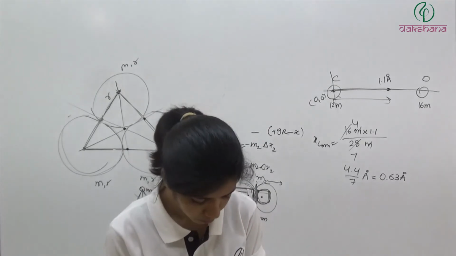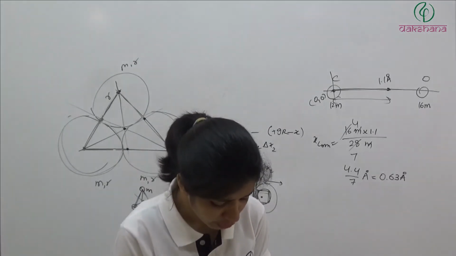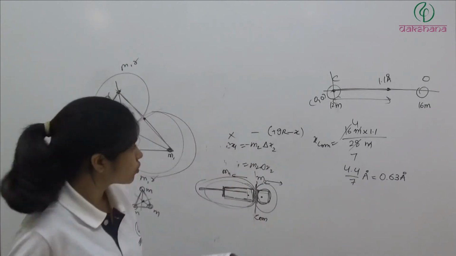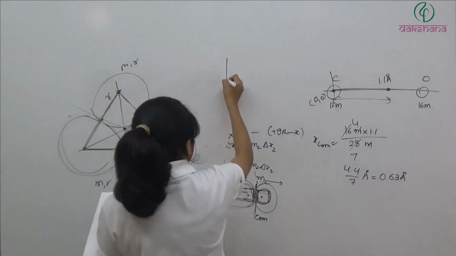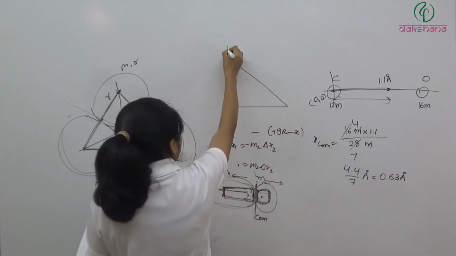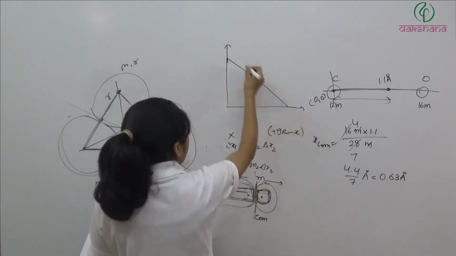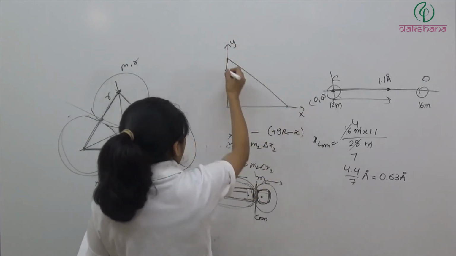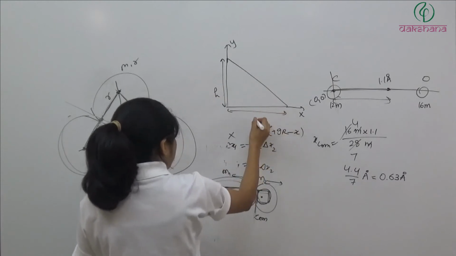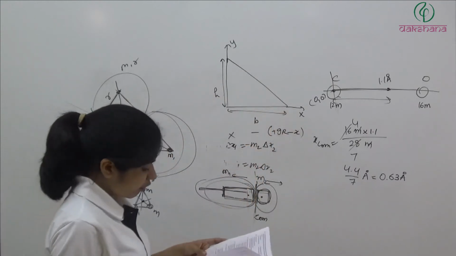Now question number A14, the center of mass of triangle shown in figure has coordinates. So now here we have a triangle, this is y, this is x and this is h, this is b. So where the center of mass will lie?